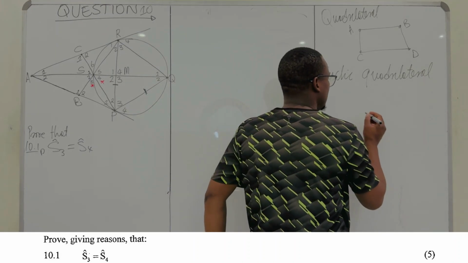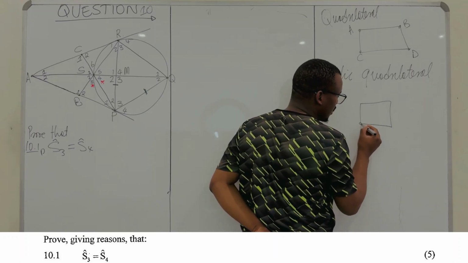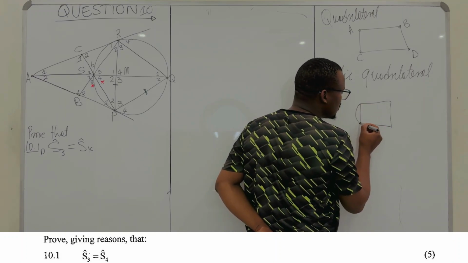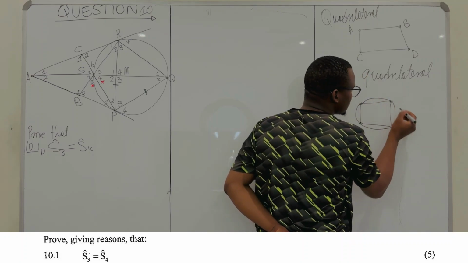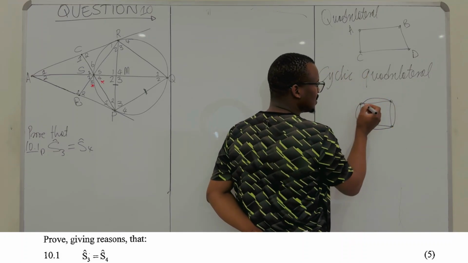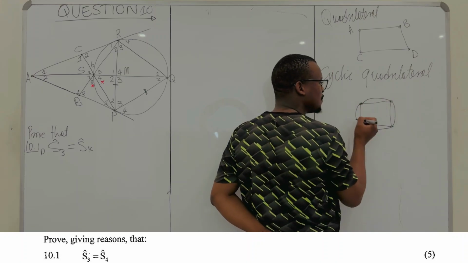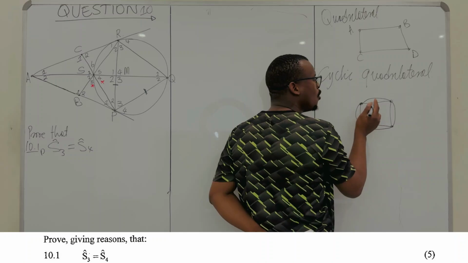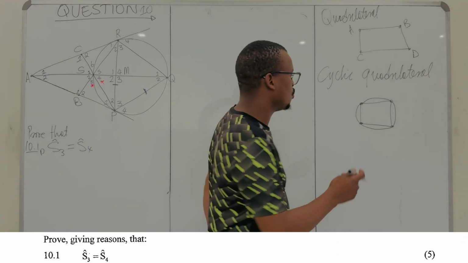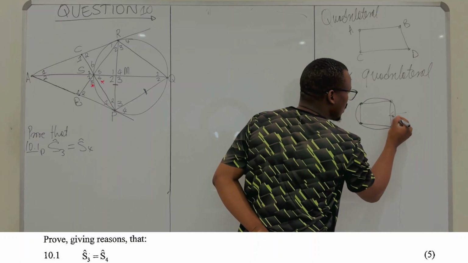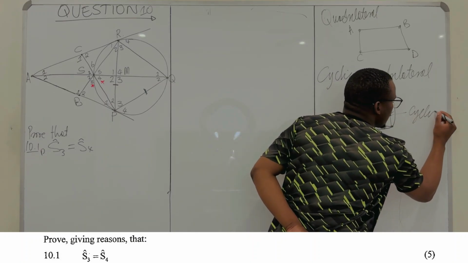So, for example, let's say you have this quadrilateral over here, right? And you are able to draw a perfect circle that joins all the corners. Because you can see, this is a quadrilateral here, and all its corners can be joined by a circle, right? Or they lie on the circumference of the circle. We call that quadrilateral cyclic. So now this quadrilateral, this one, is a cyclic quadrilateral.